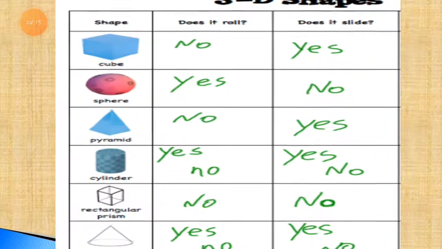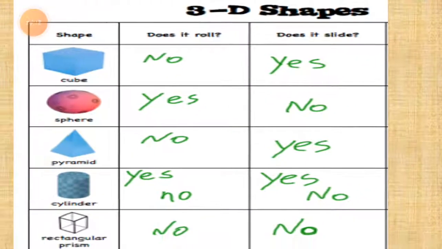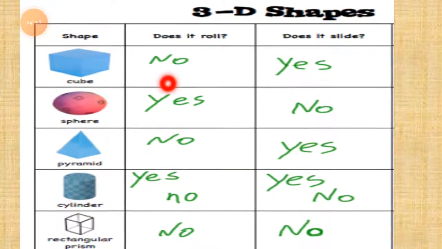So I have one thing for you. See this, this is the 3D shape chart. First of all, cube. Does it roll? Cube will not roll. So I am saying here no. That cube shape will not roll on the floor.